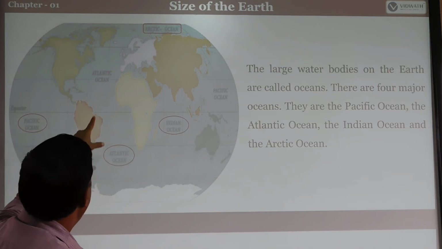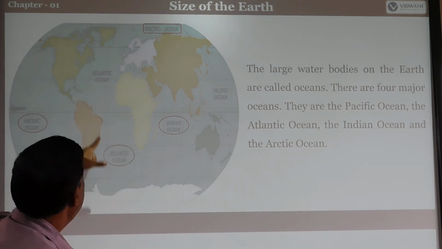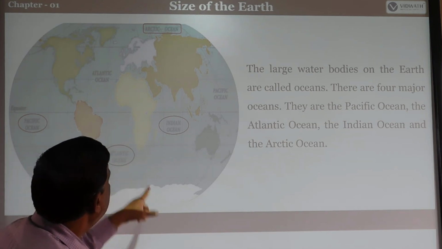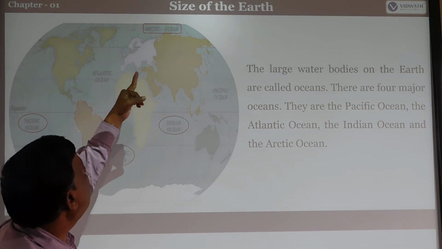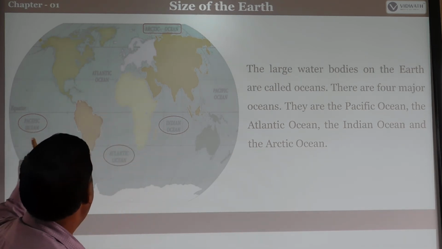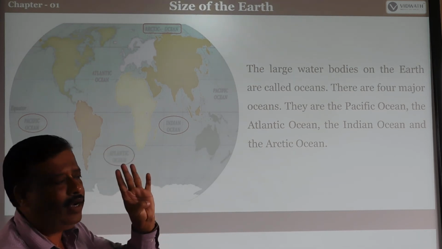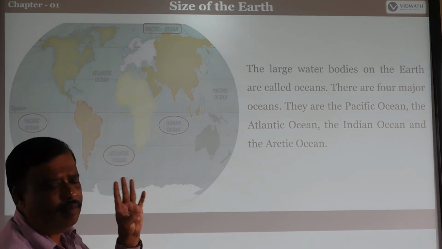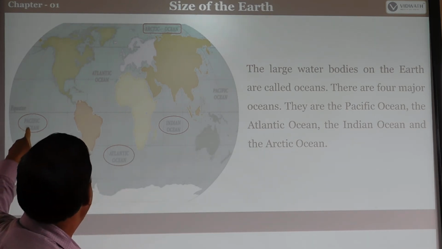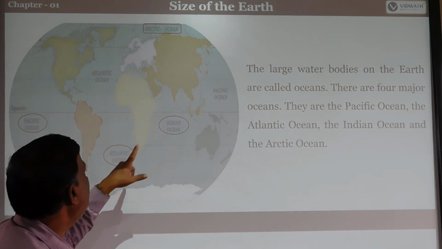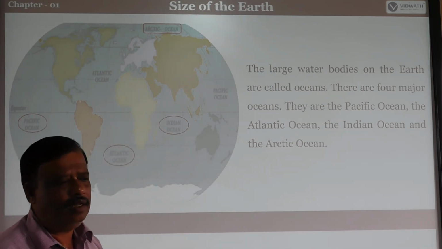And then the Atlantic Ocean, which covers this area. Next, here is the Indian Ocean, and then the Arctic Ocean. See, 1, 2, 3, 4. These are the 4 important oceans named by geographers: the Pacific Ocean, Atlantic Ocean, Indian Ocean, and Arctic Ocean.